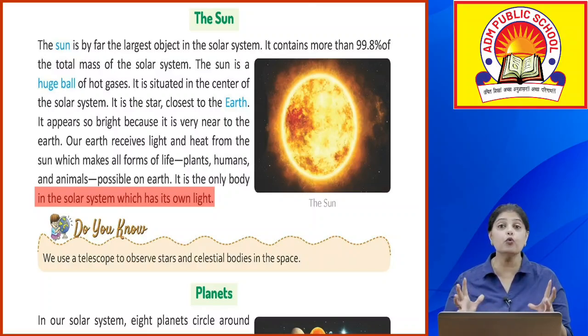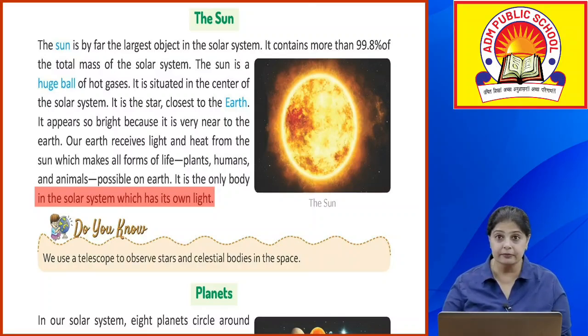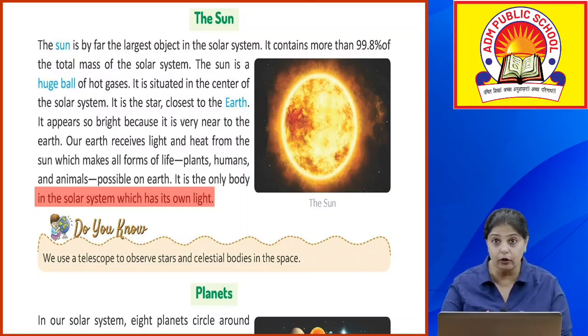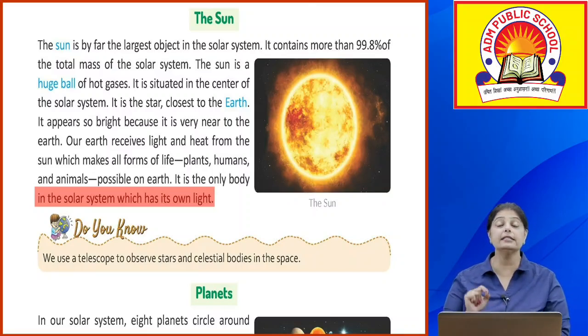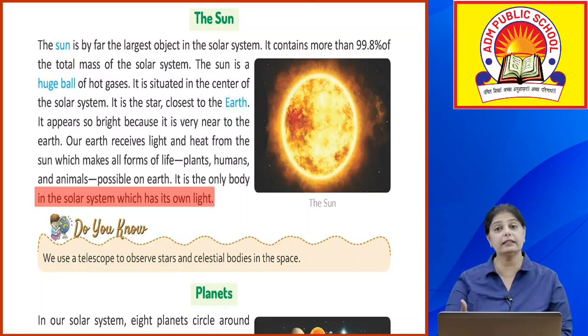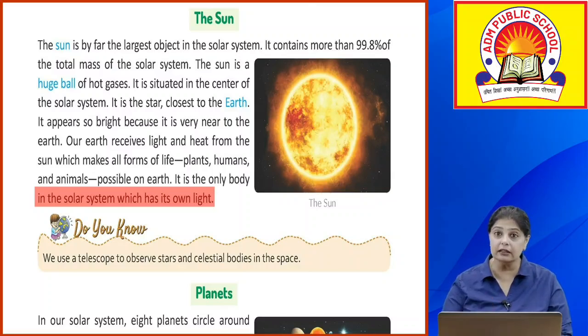Sun is nothing but a huge ball of hot gases. And that is the reason why, okay, we get the heat and light, okay. Where is it situated? Sun is situated in the center of the solar system, okay, and it is closest, okay, it is closest to our earth, and that is why we get the heat and the light from the sun, which is a major part of our survival. We survive because of the heat and light that we get and the gases which are formed because of that.